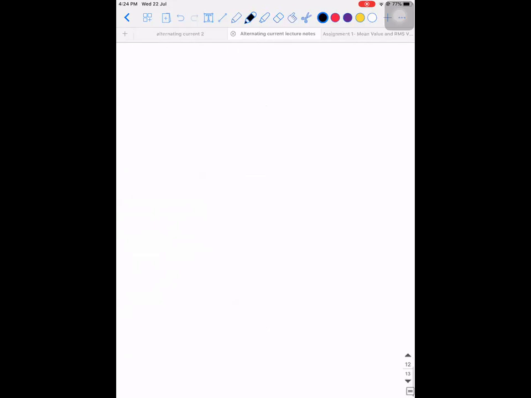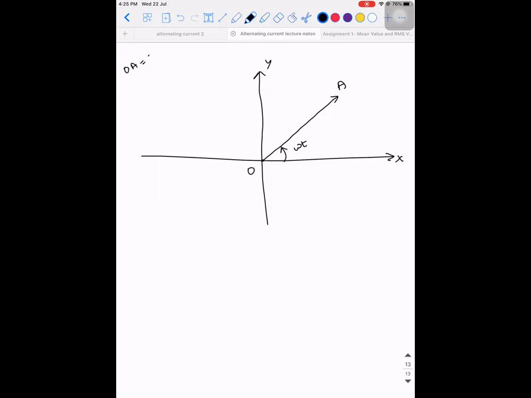So I'm repeating the phasor concept again. Listen to it carefully. Next onwards, I'll not draw. You people have to draw. I'm explaining all the basics needed to draw. So E is equal to E naught sine omega t means if I take this as OA, the angle made by the vector with the x-axis is omega t, in the anti-clockwise direction. So OA will be equal to E naught.